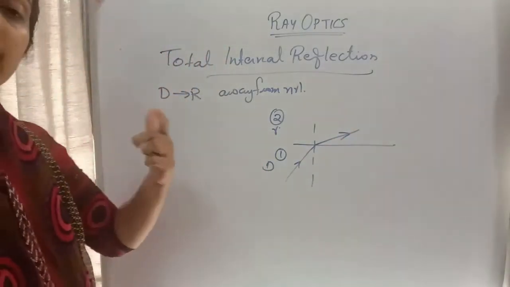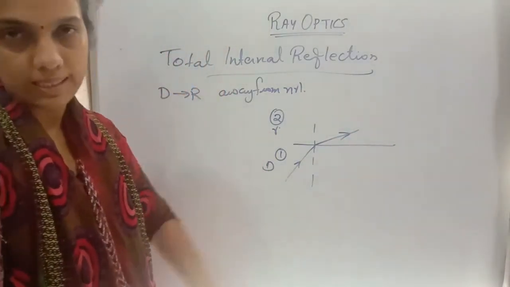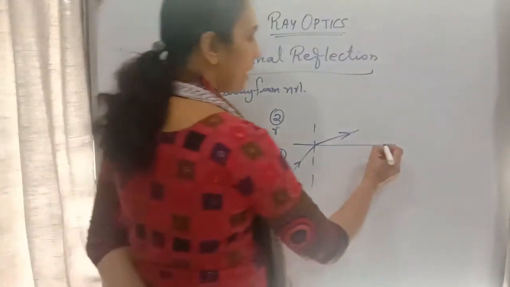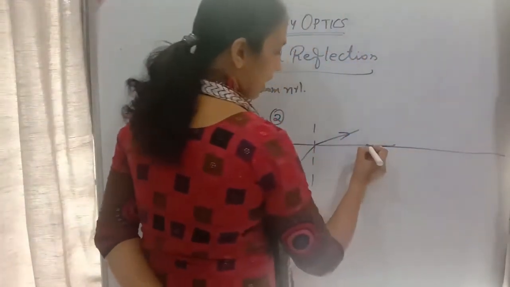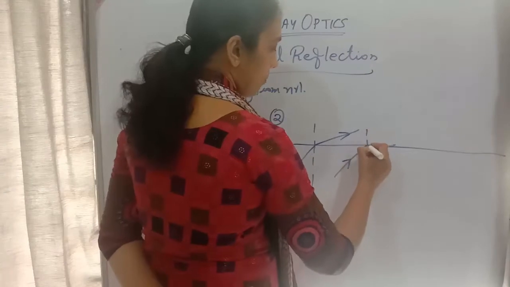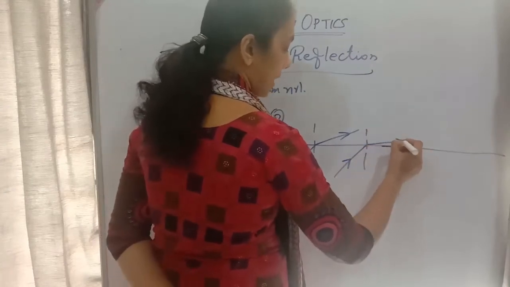If I increase the angle of incidence, what will happen? The ray of light will refract, giving a larger angle of refraction.